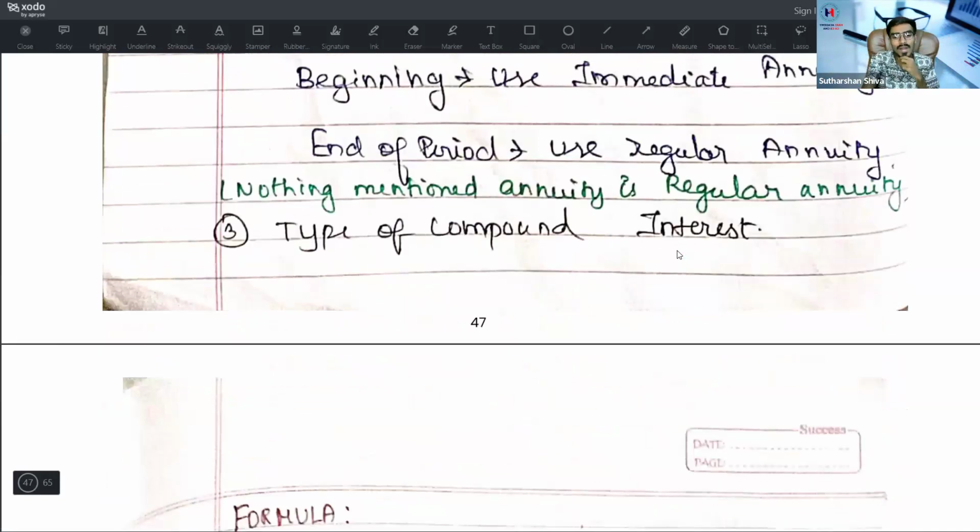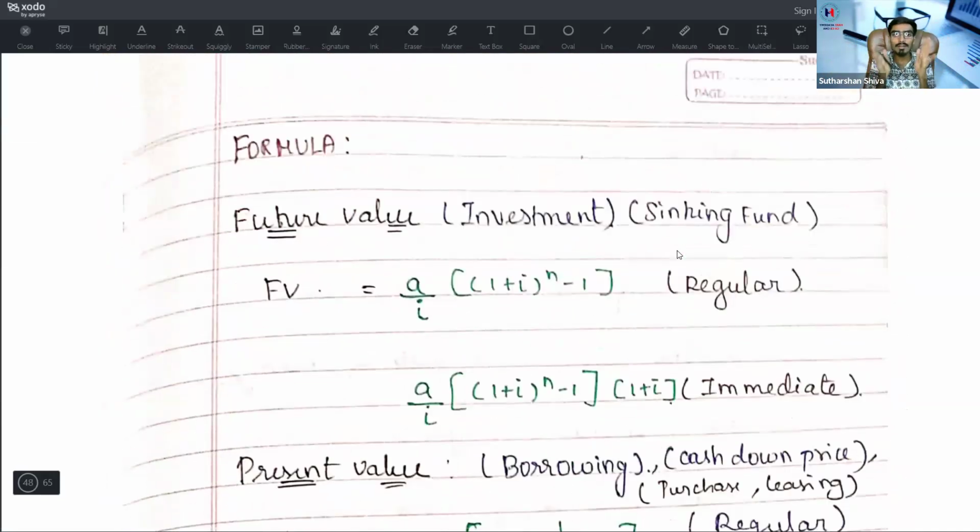Then the type of compound interest formula. Future value is for the purpose of finding the value of an investment. It is also useful for sinking funds; all sinking funds are based on future value. Future value is equal to A divided by i into (1 plus i) whole power n minus 1. That is for regular. What is for immediate? A by i into (1 plus i) whole power n minus 1, into (1 plus i). Since it starts today, I just multiply by (1 plus i), and that becomes immediate.